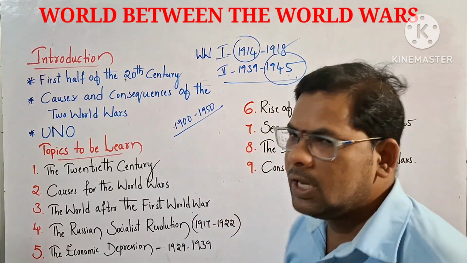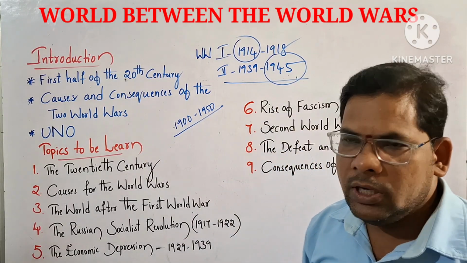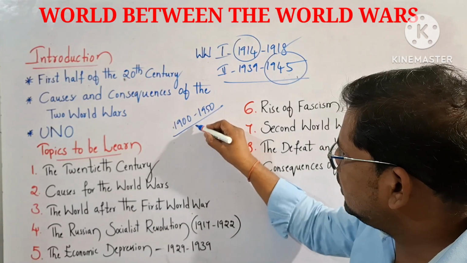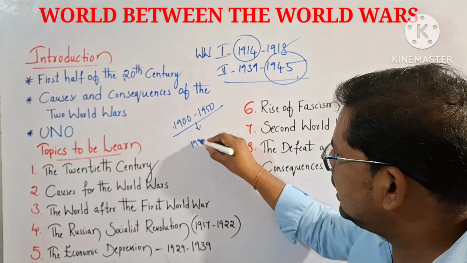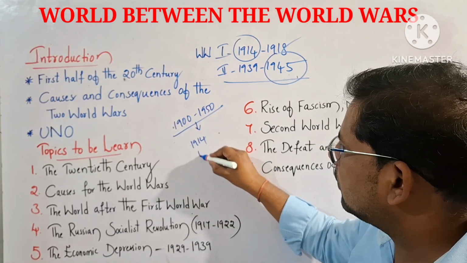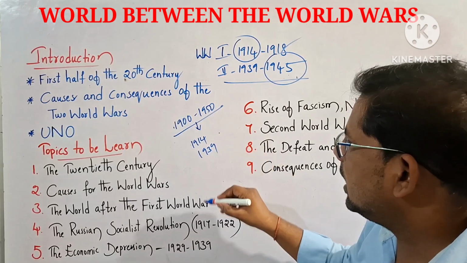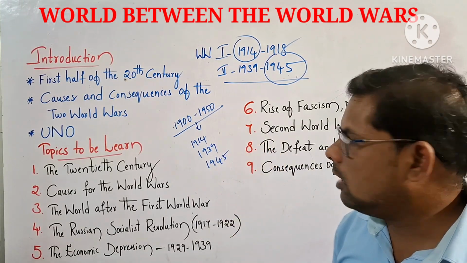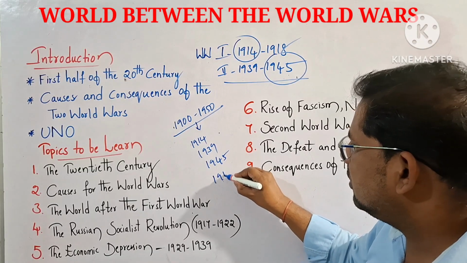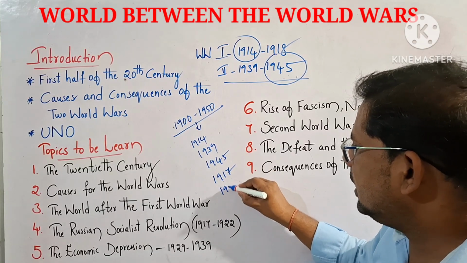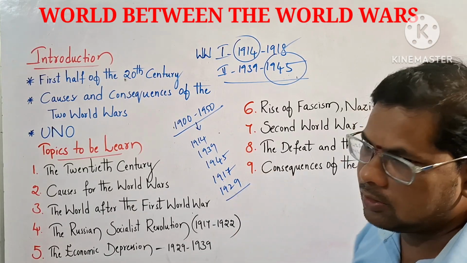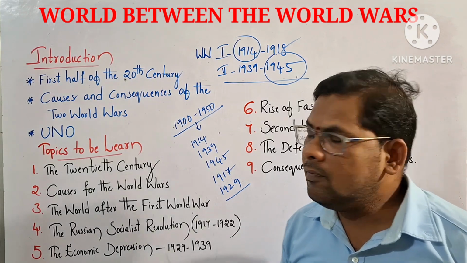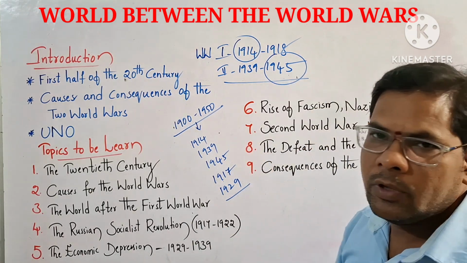Between this, you can see 1914 the first world war, 1939 second world war, 1945 UNO was established, 1917 Russian Revolution, 1929 Great Depression. Like this many events emerged in the world.